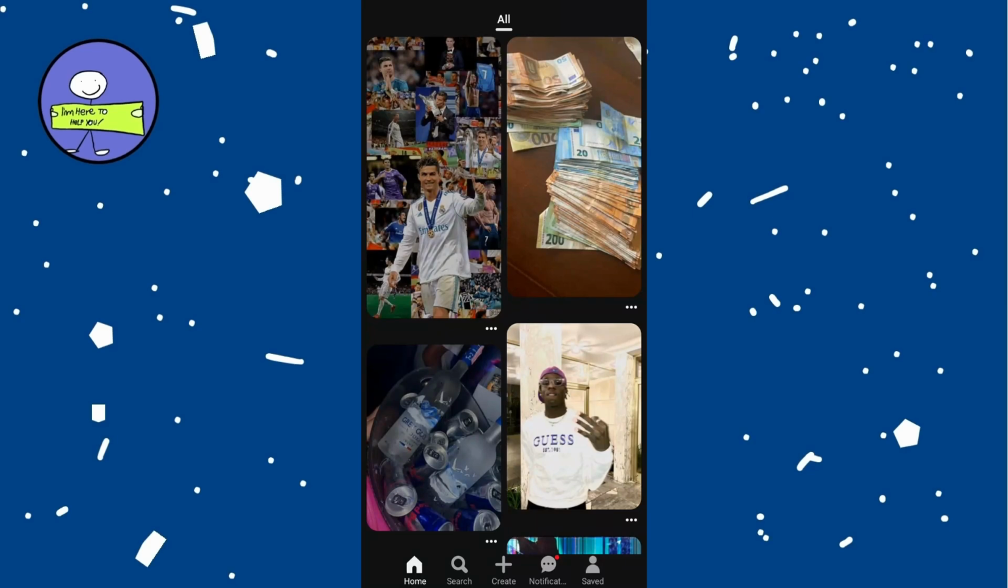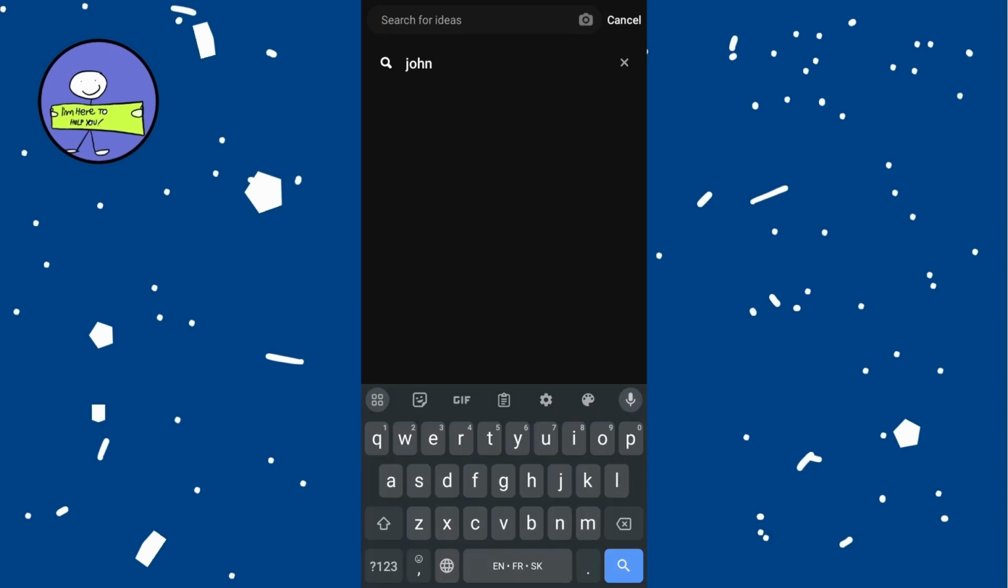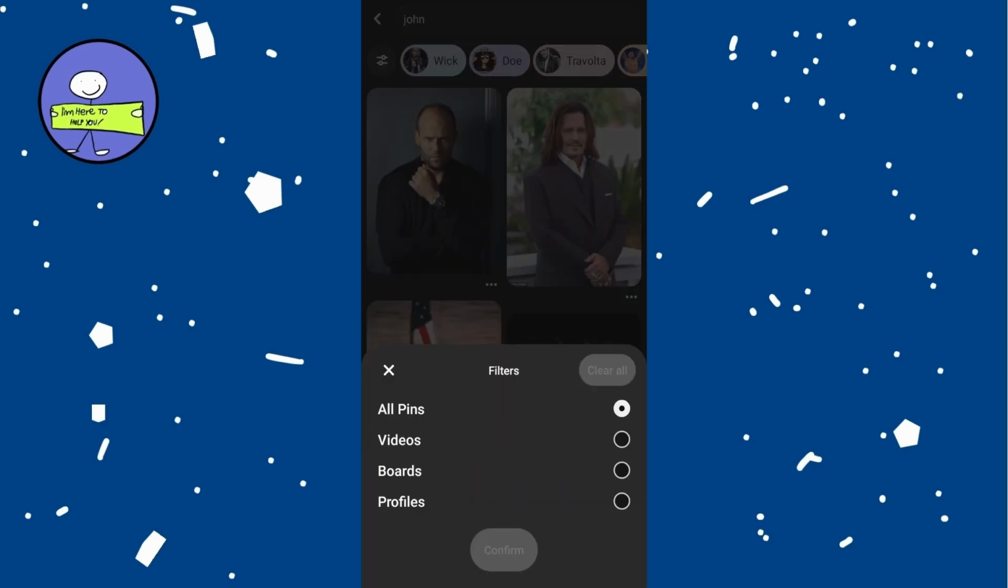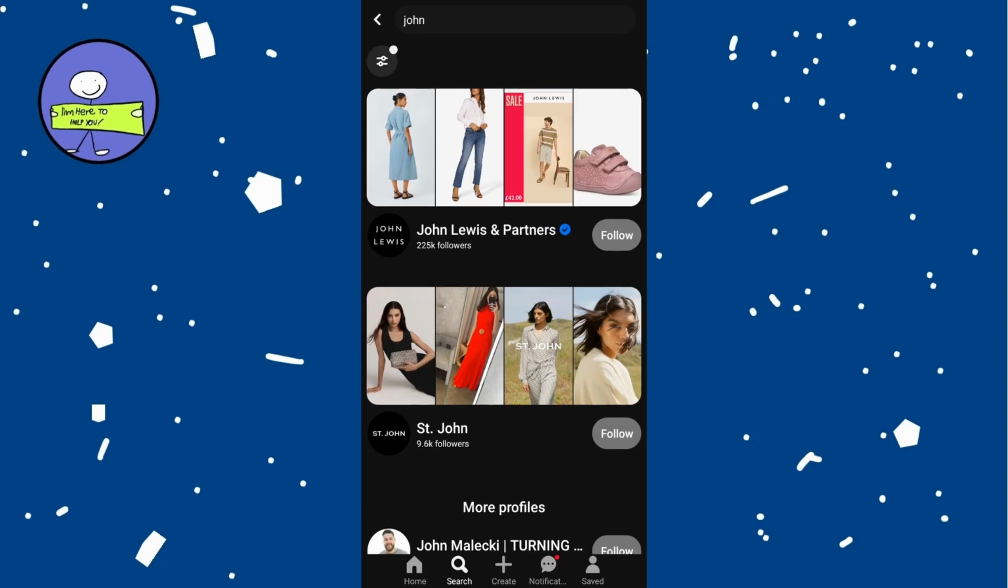So first, open the Pinterest app, then tap on the search icon located at the bottom left of the screen, enter the name of the person you're looking for, and hit search. Tap on the filter icon at the top left of the screen to refine your search results. Select profiles to search specifically for user profiles, and tap on view results to see the filtered profiles.